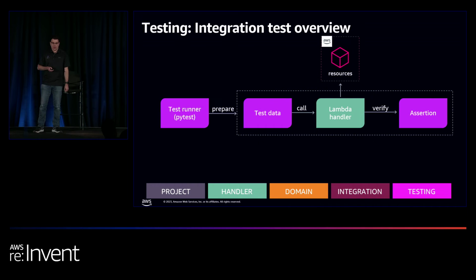So the way it's going to work, we're going to use PyTest. We're going to generate our test data. In this case, it's going to be an API gateway input, the envelope that it's going to send to our handler, the way it expects it in the cloud. And we're going to send it a context object, same way it's going to get it in the cloud. And then we're going to work in the IDE at breakpoints, and we're going to access our DynamoDB table, which is the resource in the cloud that we have here. Then we're going to verify it and run some assertions.